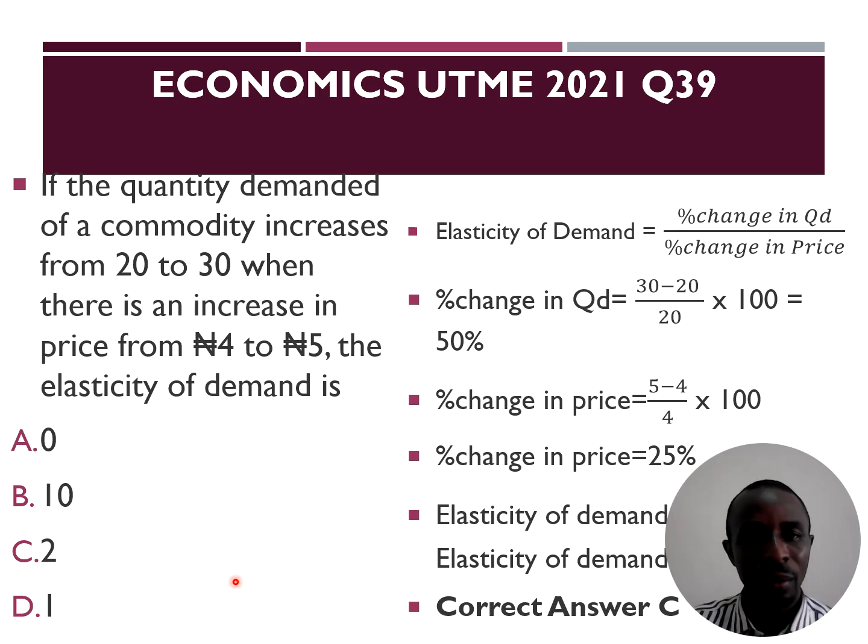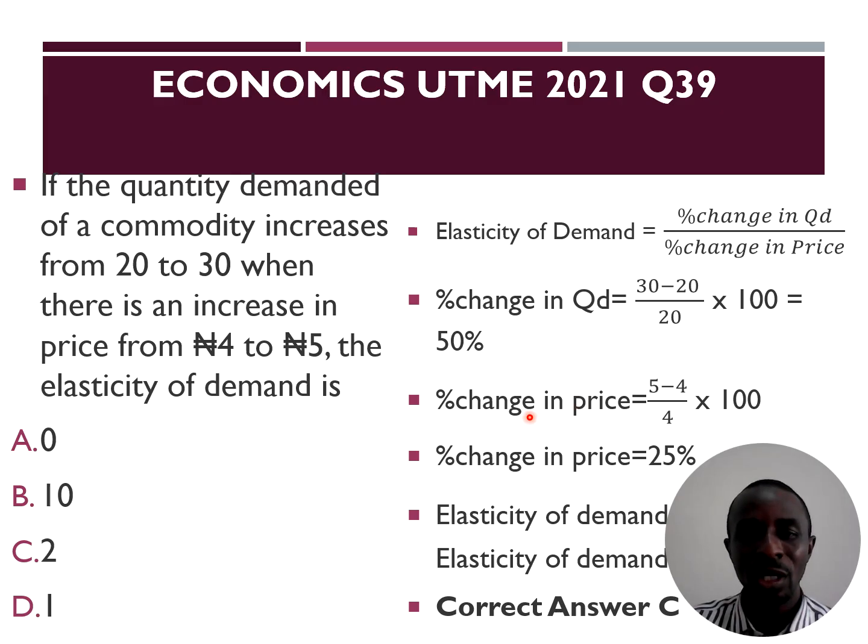Question 39. If the quantity demanded of a commodity increases from 20 to 30, when there is an increase in the price from 4 naira to 5 naira, the elasticity of demand is, we have the formula here, percentage change in quantity demanded divided by the percentage change in price. Percentage change in quantity demanded is 30, the new quantity, minus the old quantity, 20, divided by 20 times 100. That will give us 10 over 20 times 100. 20 in 100 is 5. 5 times 10 will give us 50%.